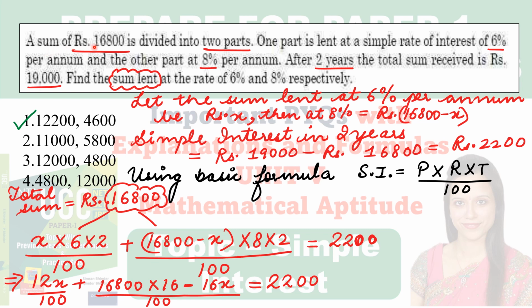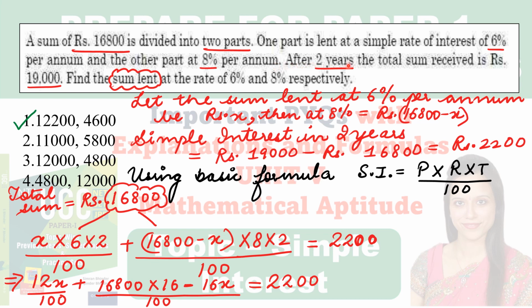A sum of rupees 16,800 is divided into two parts. So easy. It is a sum, it is divided into two parts, but keep in mind that nowhere is it written that it is divided into two equal parts. One part is lent at a simple rate of interest of 6% per annum. And the other part, that means the second part, is lent at the simple rate of interest of 8% per annum. Till here, the question is very easy.